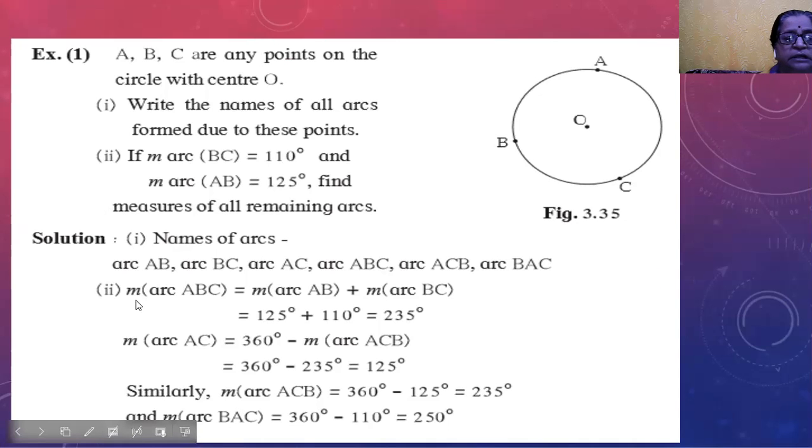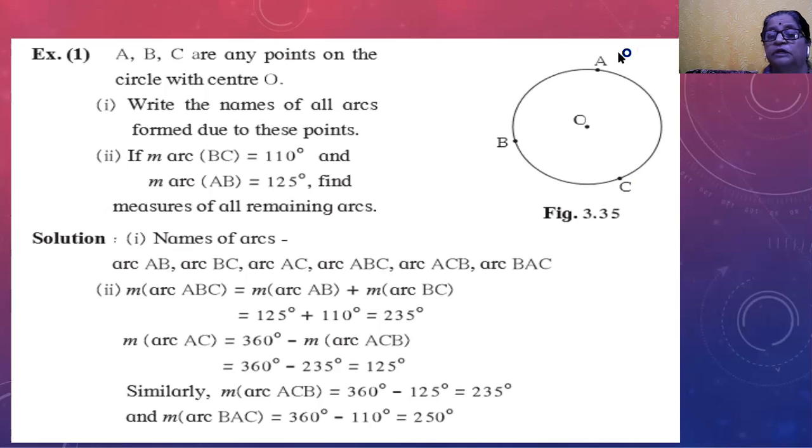These arcs we have to see on this circle. So here we are going to study the major arc ABC. We know the measure of this arc and this arc. So major arc ABC is arc AB, 125 degrees, plus arc BC, 110 degrees. Addition of these two, we get 235 degrees. Next, measure of arc AC.